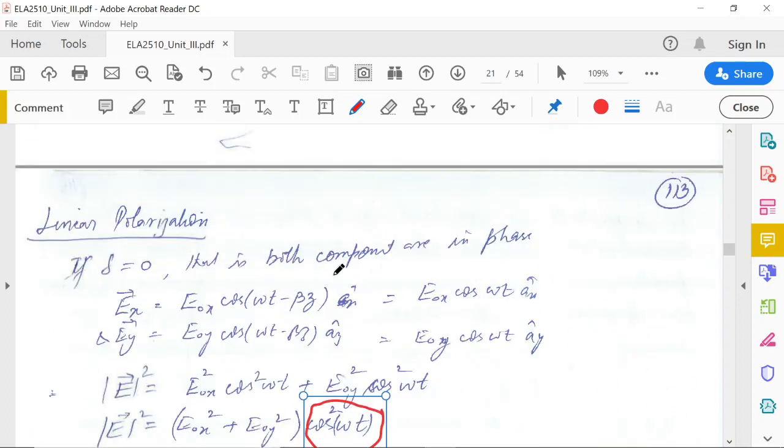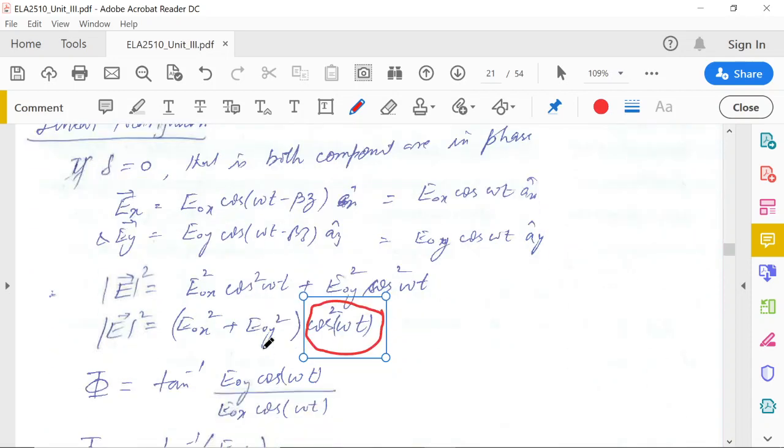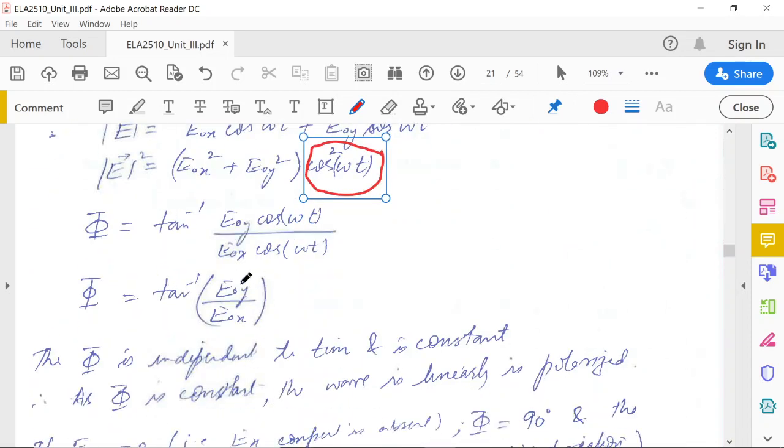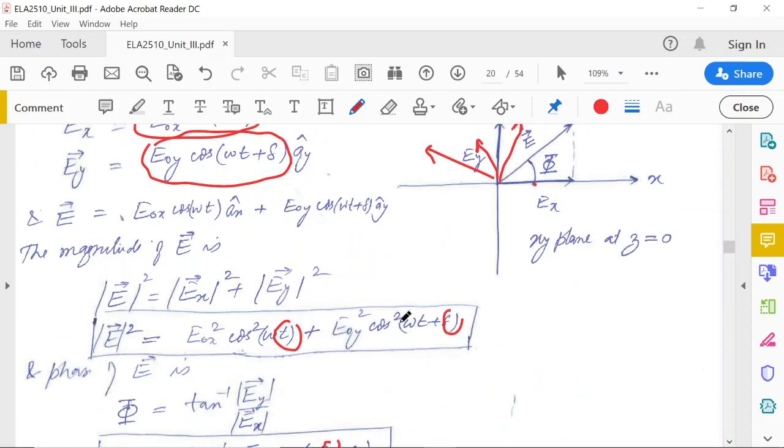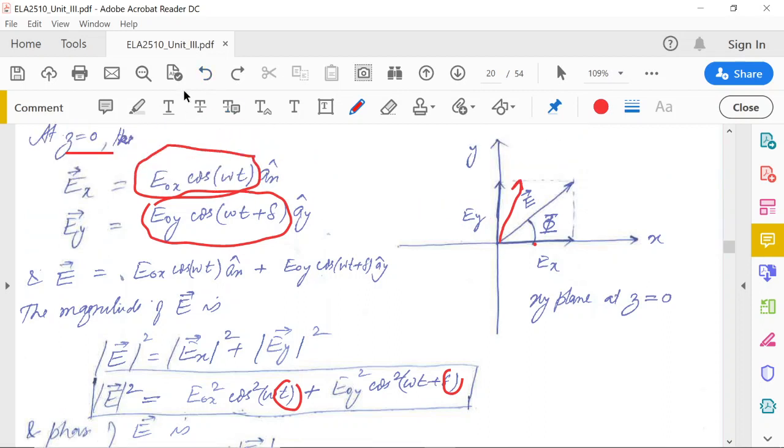Once you know the electric field, these values are fixed. So tan inverse E0y over E0x will be fixed. So this phi will be fixed, and the magnitude is a function of time. As time passes, this phi will remain the same.